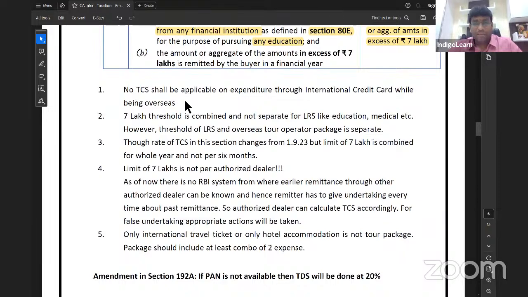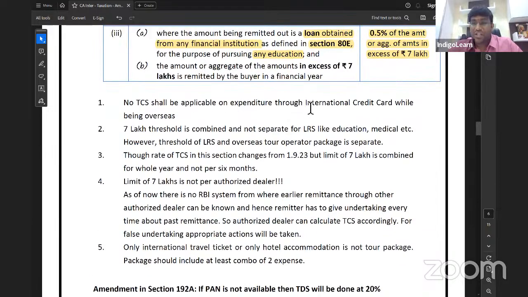No TCS shall be applicable on expenditure through international credit card while being overseas. You are in a foreign country and there you are swiping an international credit card. Then TCS is not applicable. The 7 lakh threshold limit is a very, very important concept. The 7 lakh threshold limit is combined and it is not separate for liberalized remittance scheme purposes like education, medical, etc. However, the threshold limit for liberalized remittance scheme and overseas tour package, those two are separate. But for education and medical, there is no separate limit as such.